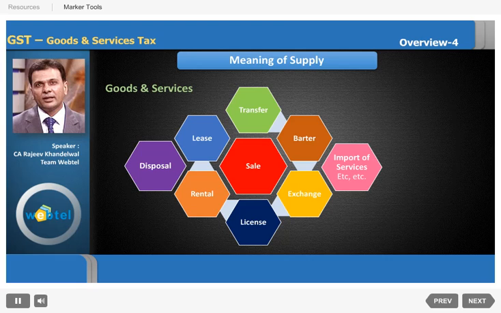And another question will arise here: whether consideration is necessary for supply to be taxable under GST. The answer is no. In most of the cases, supply will be taxable irrespective of whether there is a consideration or not. In very few cases, like up to a specified amount, services provided on a personal basis, etc., they will be exempt. Otherwise, for most of the services, irrespective of whether there is consideration or not, whether money or money's worth is being transferred to the other person or not, supply will be taxable.